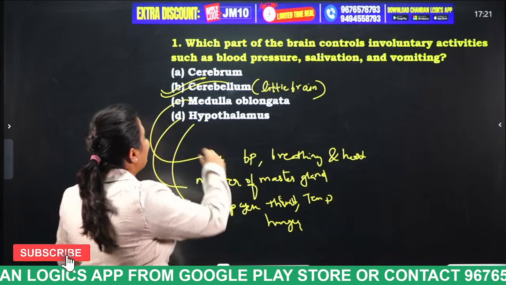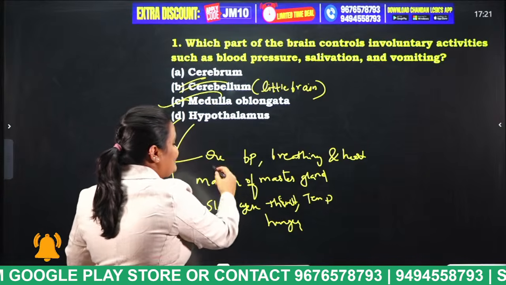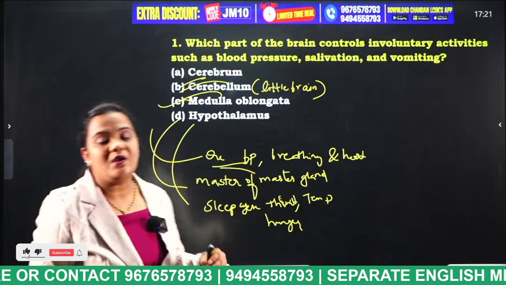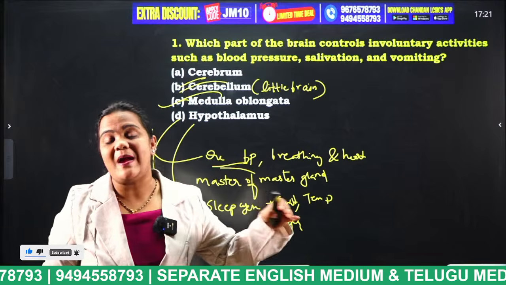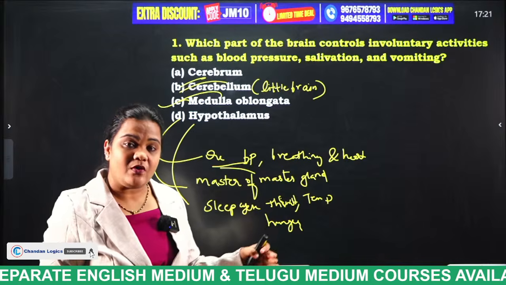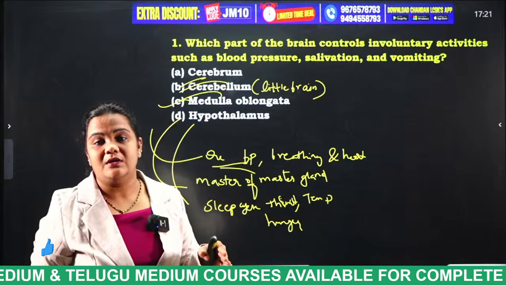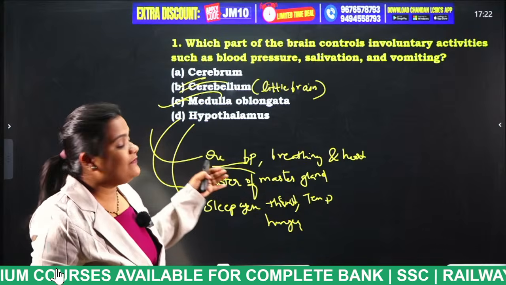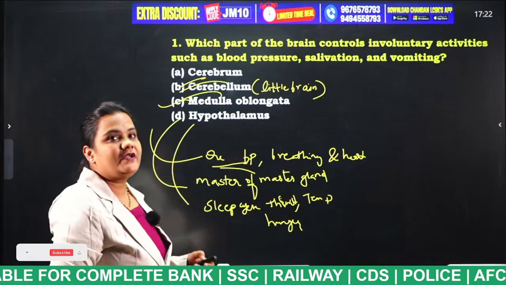Okay, first question, the answer is medulla oblongata. Sorry students, I had explained it here, but in a hurry I put the answer as B. Medulla oblongata is situated in the lowest part of the brainstem. So what functions does it perform, students? It regulates blood pressure, breathing, and heartbeat, and it even regulates vomiting, salivation, etc. Yes, very good.